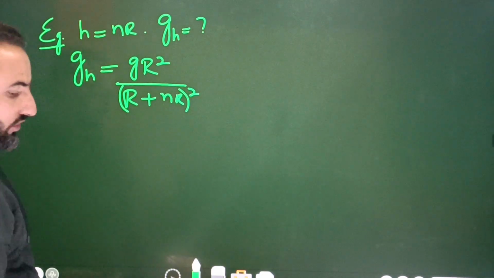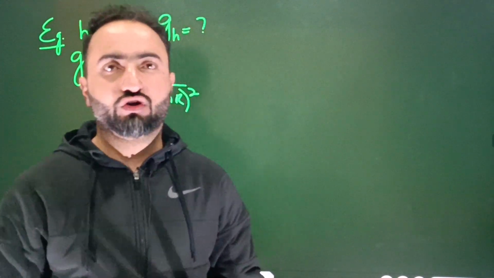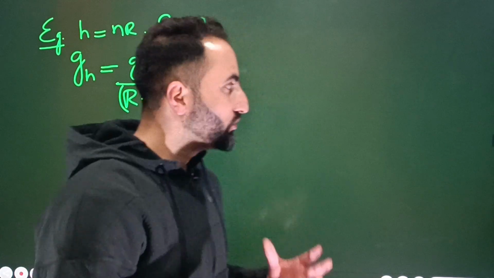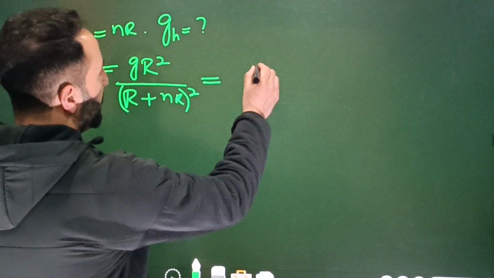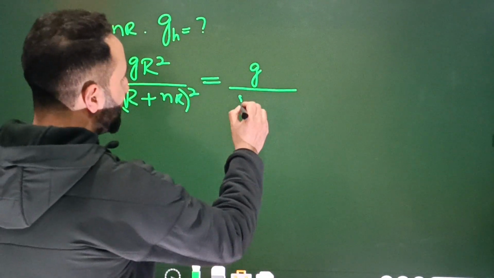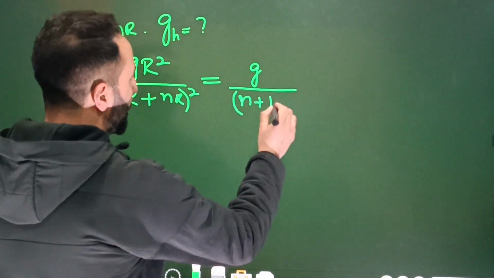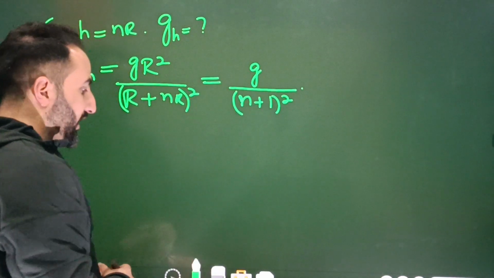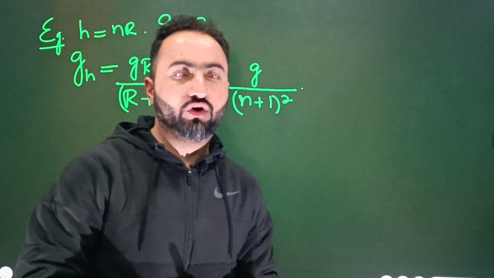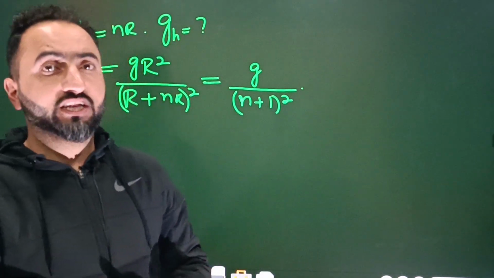What you can do is take R square common, and then R square is going to cancel with the R square. So what we are left with is this: here it will be g divided by (n plus 1) whole square. So this is your acceleration due to gravity. All right, okay, so what do you need to keep in mind?